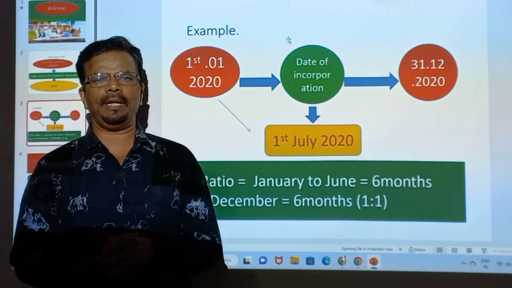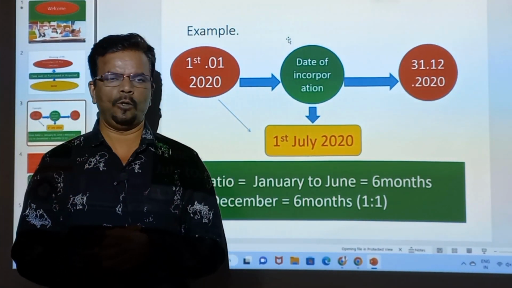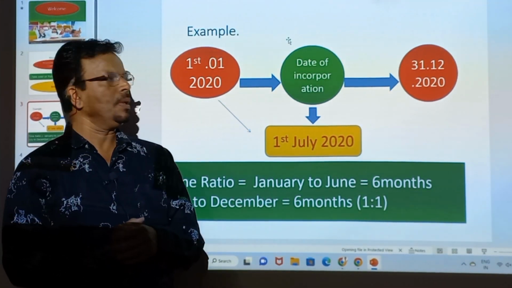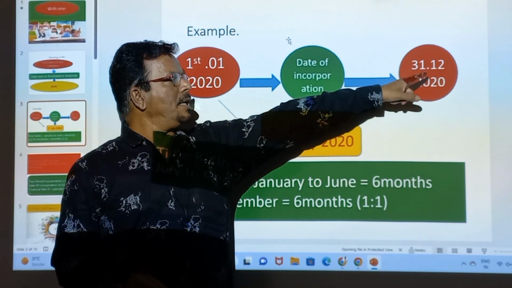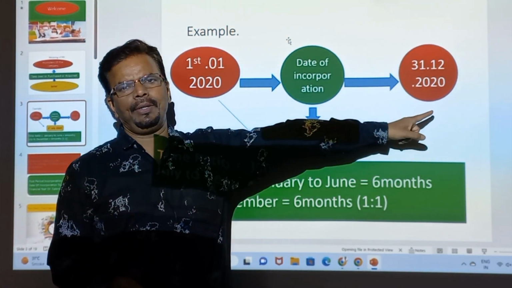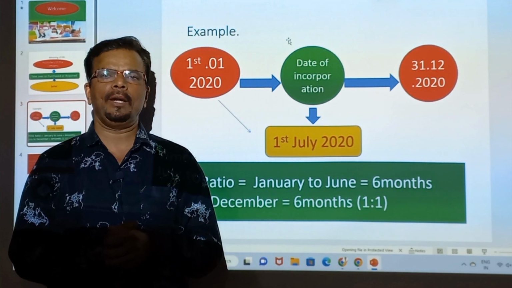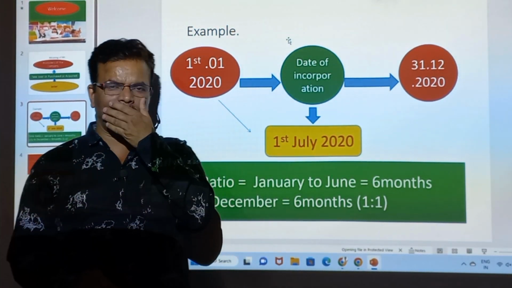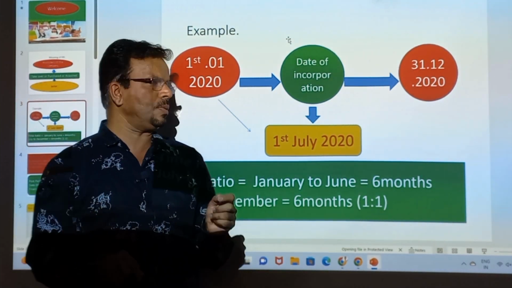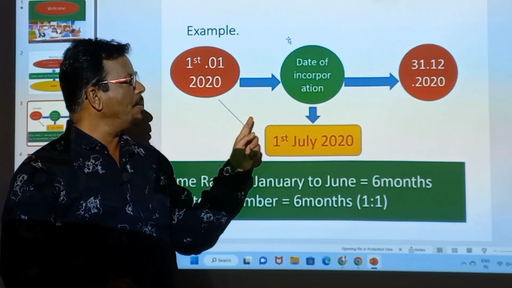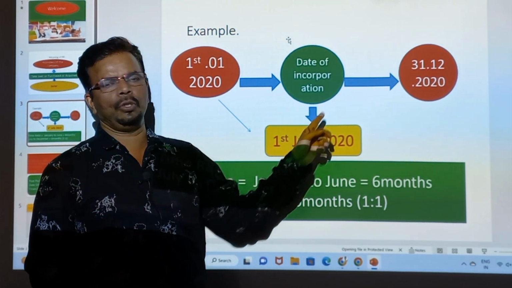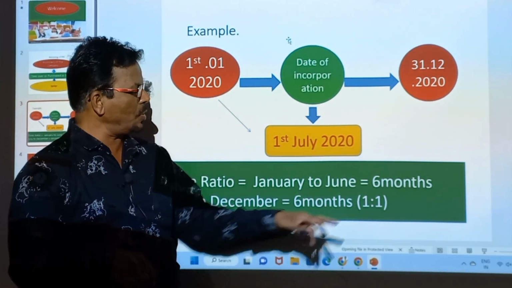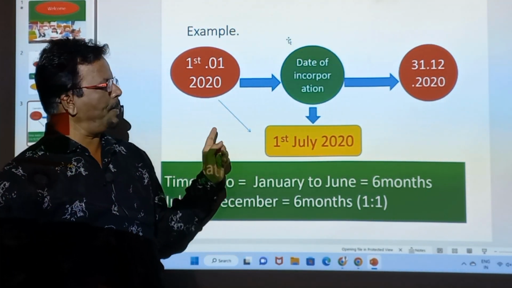So let's understand how to find out the time ratio. In this case first we always have to find out the time ratio. So what will we do? Suppose our year end is the 31st December 2022 and starting is the 1st Jan 2020. In this case they always give the date of incorporation. Now what happens? We have to count the months: January, February, March, April, May, June, up to June. So January to June, how many months? 6 months. So this was the pre-period. So in the pre-period we have 6 months.